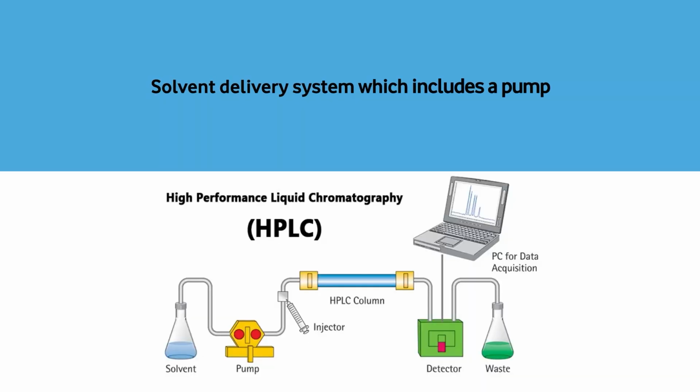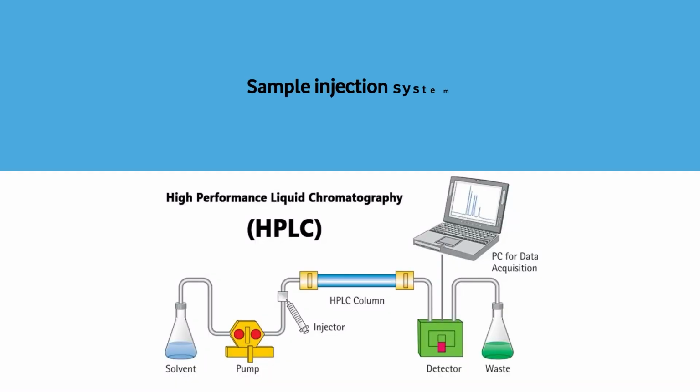So high performance liquid chromatography has 4 components. First is the solvent delivery system, which includes a pump. Having a pump for the mobile phase is the most essential thing. Then the injection system, the column and detector, and chromatography software and computer. So basically these are the 4 components.